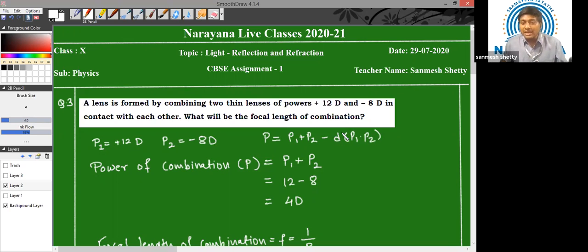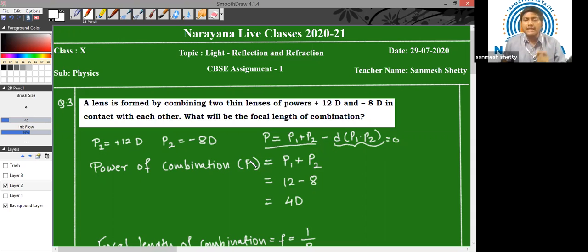Now, since the distance between both the lenses is 0, as we can see from the statement, a lens is formed by combining two thin lenses in contact with each other. In contact with each other means what? The distance between them is 0. So this entire term, children, will become 0. So the power of combination will be nothing but P is equal to P1 plus P2.